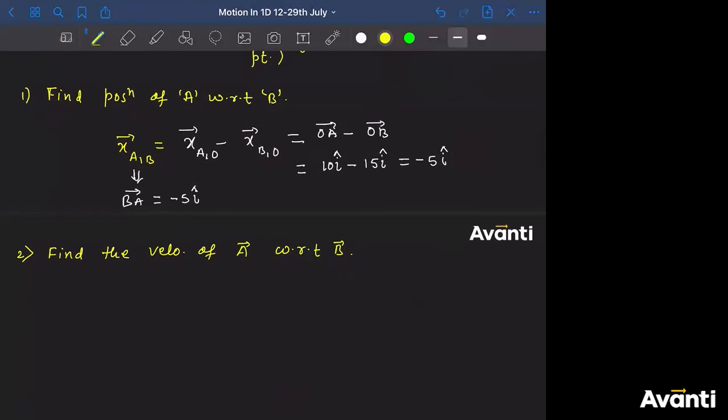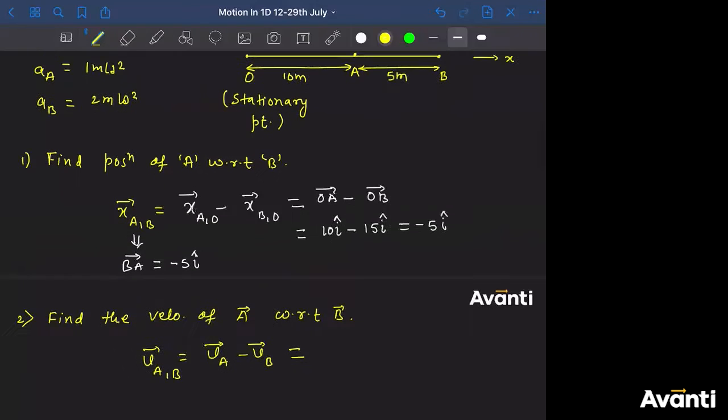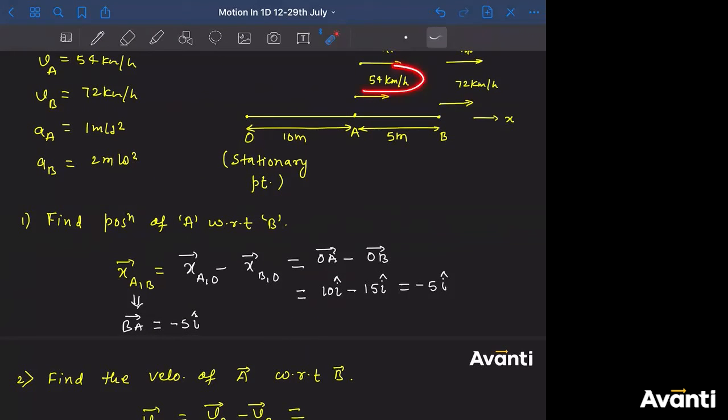So VAB, how will you get it, guys? VA comma B. So VA minus VB. So what is VA, guys? Tell me. Velocity of A. What is it? 54 km per hour. So 54 into 5 by 18.